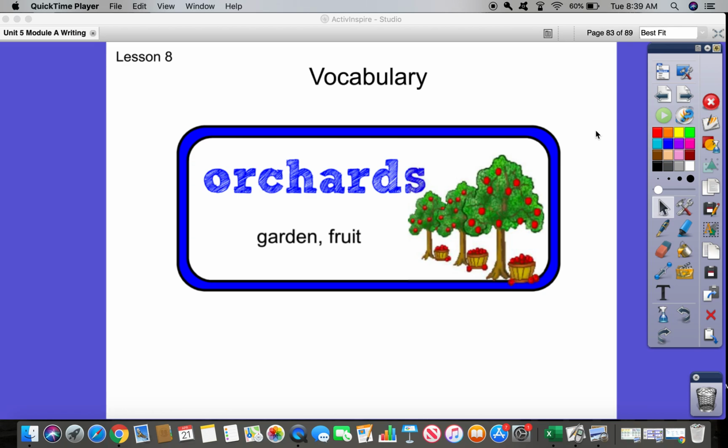Today we're going to continue with lesson 8 for Unit 5, Module A. Our vocabulary word for this lesson is orchards. So an orchard means a garden that grows fruit trees. So for example, this would be an apple orchard.